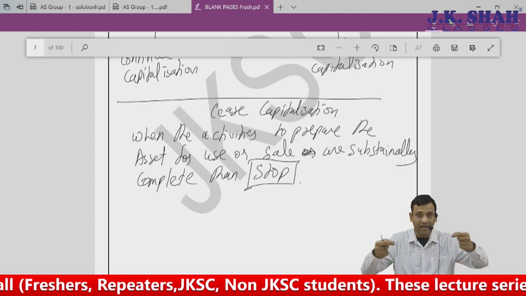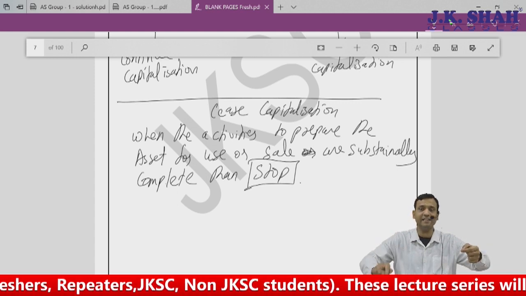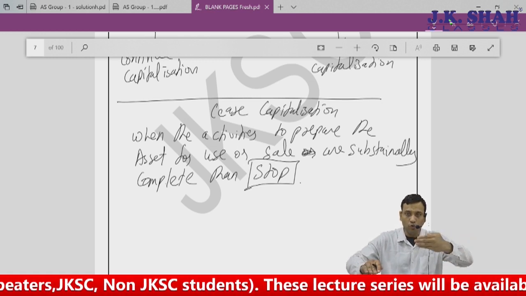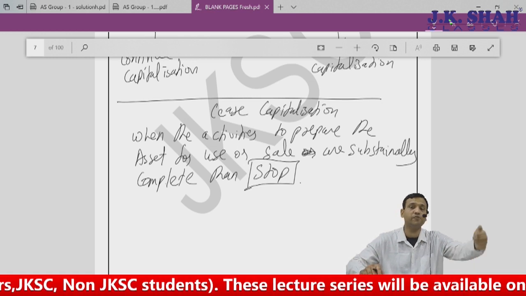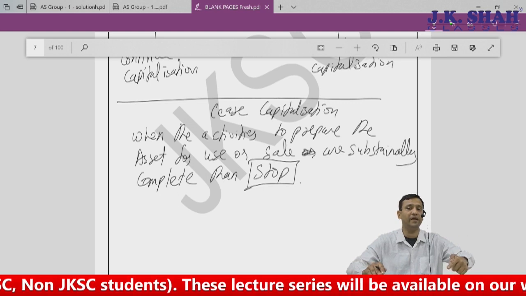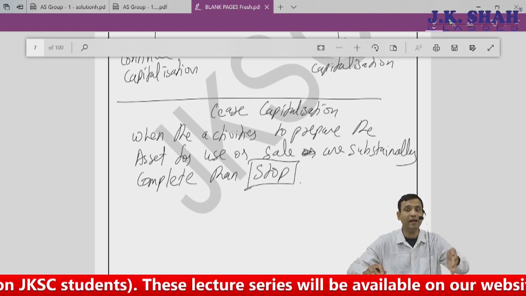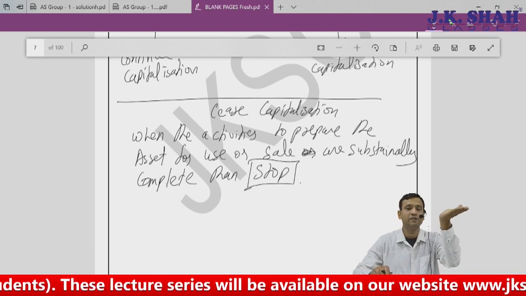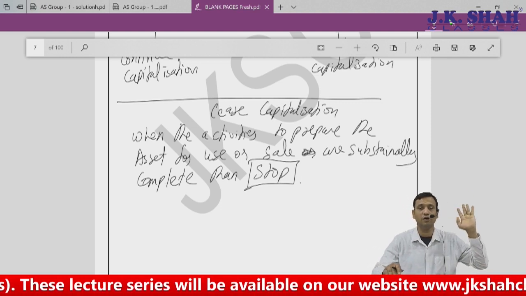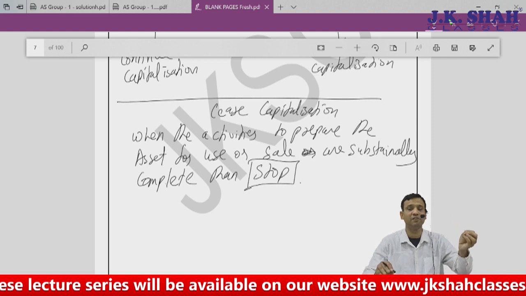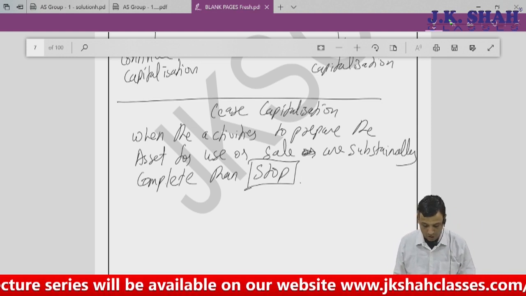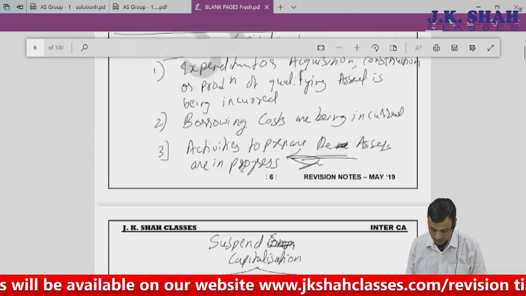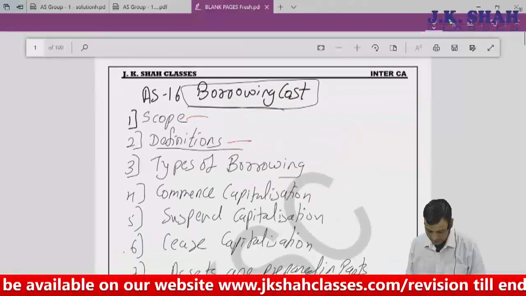But thereafter, once the asset is ready, I will stop the capitalization. See, loan is not repaid. Loan is still going on. So henceforth, whatever interest you pay will not be added to the cost of the asset, but will be charged to your profit and loss account. Will not be capitalized, but will be charged to profit and loss account. That is nothing but cease capitalization. This is what we have been learning now.